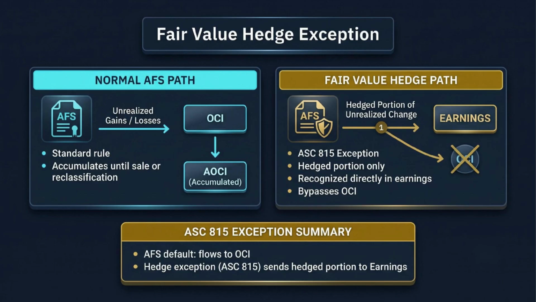The slide separates the normal AFS path from the fair value hedge path. For this video, do not get pulled into detailed hedge mechanics. The key boundary is enough. AFS usually uses OCI unless qualifying hedge accounting changes the landing zone for the hedged portion.